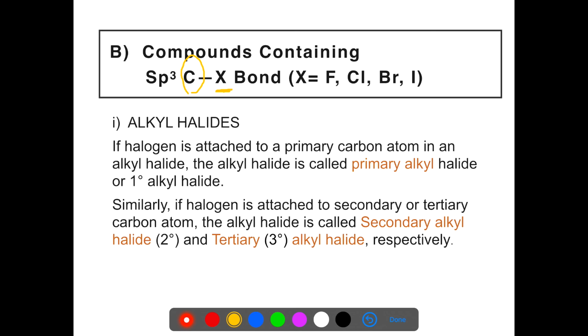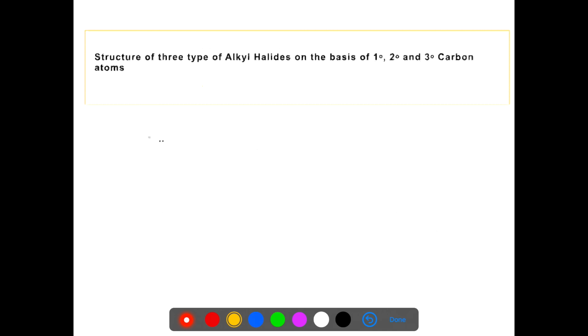These types of alkyl halides are divided into three types: primary alkyl halide, secondary alkyl halide and tertiary alkyl halide, on the basis of the nature of carbon atom to which the halogen atom is attached.